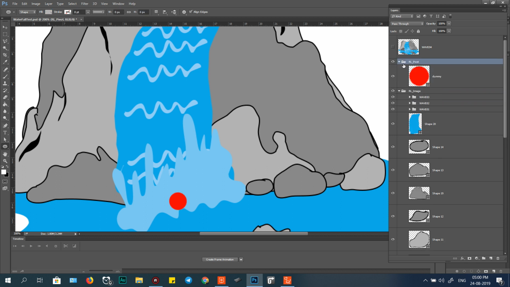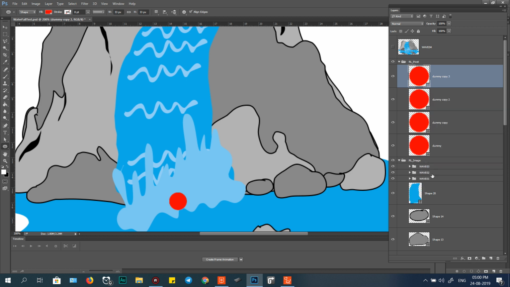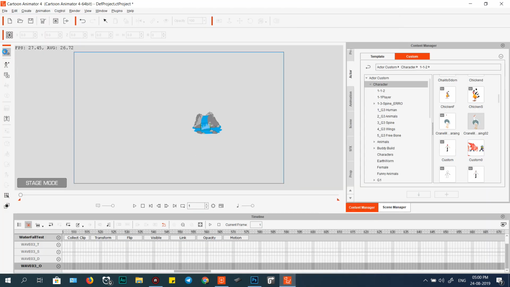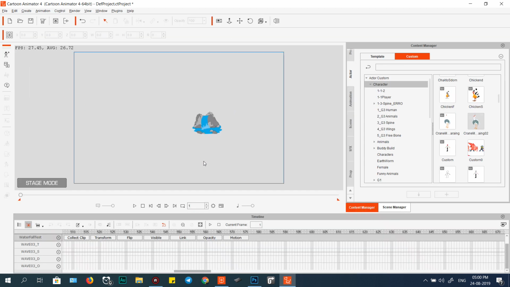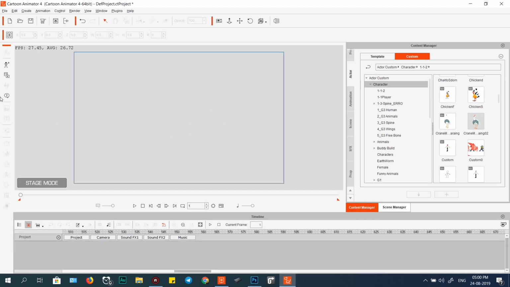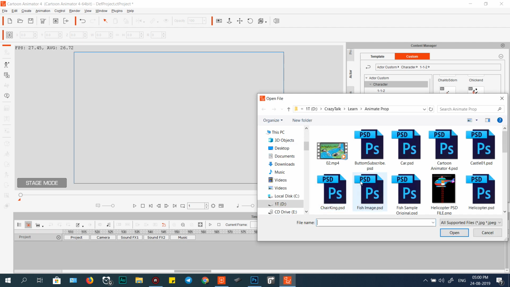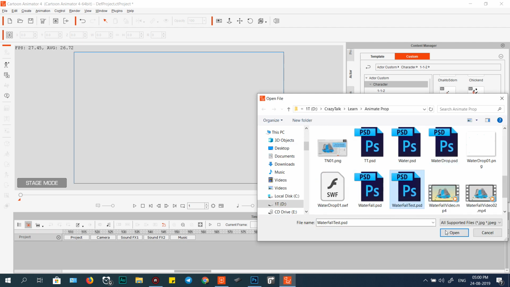Okay, and this dummy one, and Control J 3 times, 1, 2, 3, and call this well. Okay, just copy it to this well. Okay, copy to, and this well 3, copy to. Okay, and click save again, and okay, go back and delete this. Okay, and try to import a waterfall test.